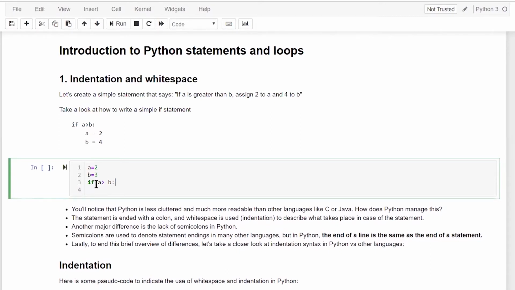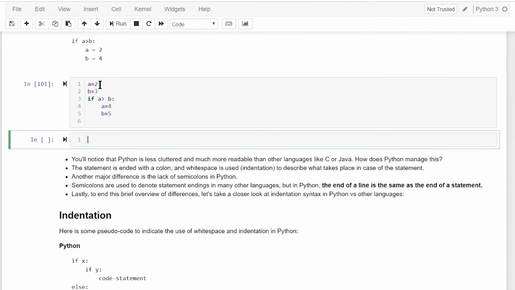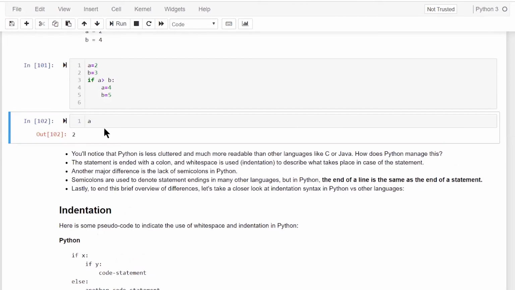Python knows that if I am writing an if statement followed by a colon, my indentation will be here, and whatever operation I do will be here. So let's say if a is greater than b, I'll update a to 4 and b to 5. Since a is not greater than b, this value will not be updated. So you can see a is 2 only.